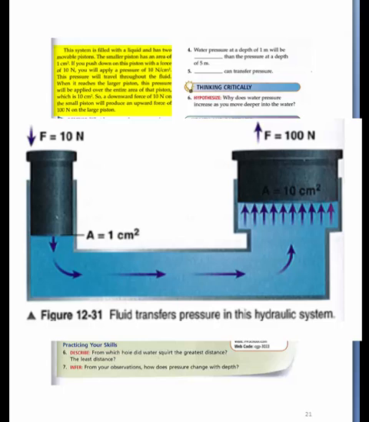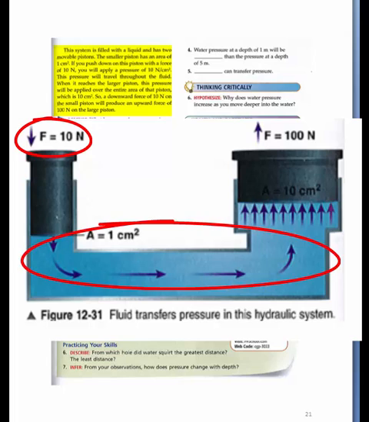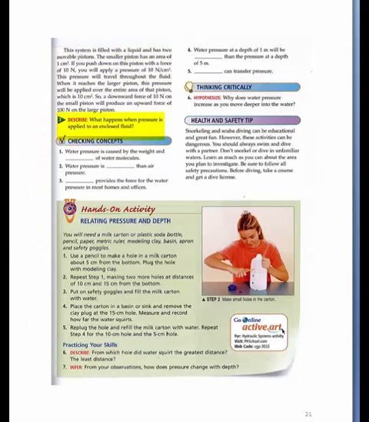The smaller piston has an area of 1 centimeter squared. If you push down on this piston with a force of 10 newtons, you will apply a pressure of 10 newtons per centimeter squared. This pressure will travel throughout the fluid. When it reaches the larger piston, this pressure will be applied over the entire area of that piston, which is 10 centimeters squared. So, a downward force of 10 newtons on the small piston will produce an upward force of 100 newtons on the large piston. Number 3. Describe what happens when pressure is applied to an enclosed fluid.